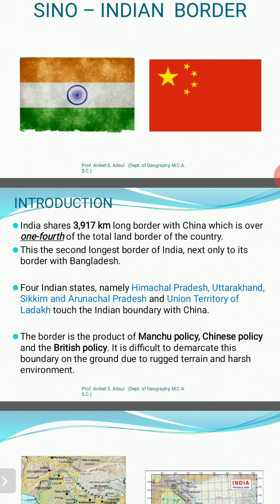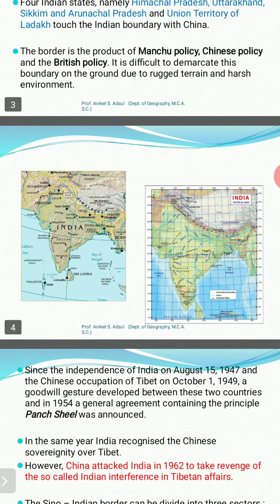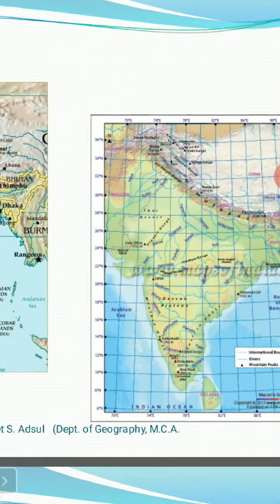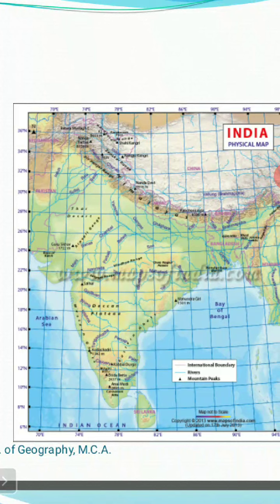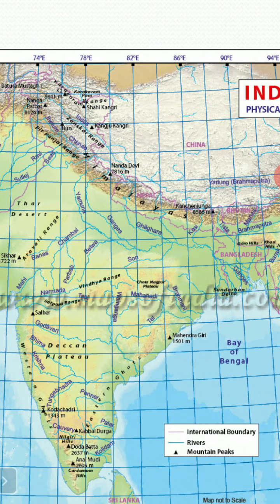This border is a product of the Manchu policy, Chinese policy, and British policy, because prior to independence, Britain was ruling India, and Tibet was ruled by a certain kingdom. You can see in this slide the physical map of India and how the border of India with China extends from the Ladakh Union Territory till Arunachal Pradesh in the east.